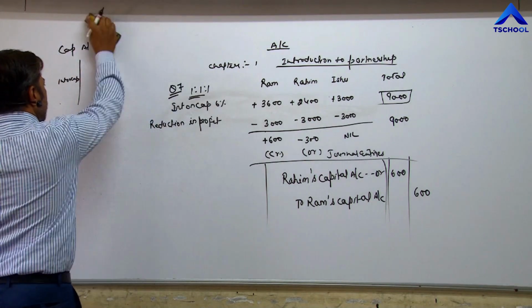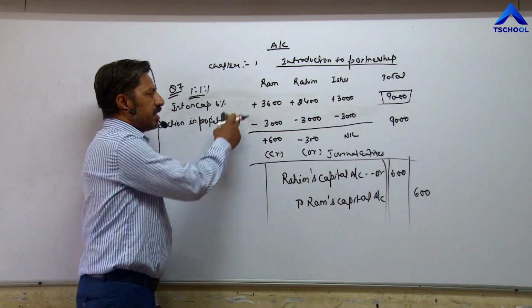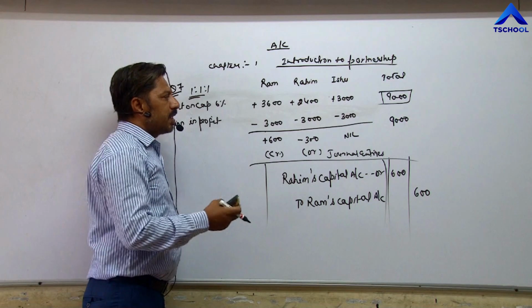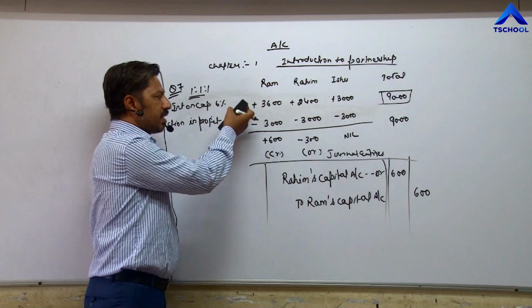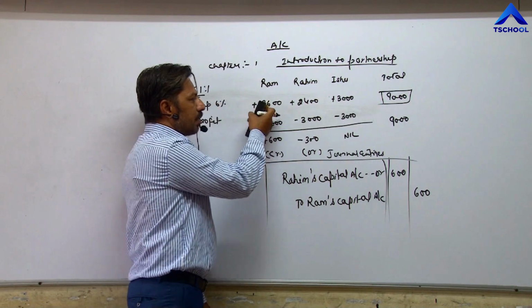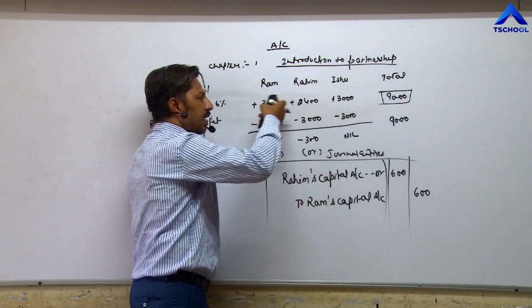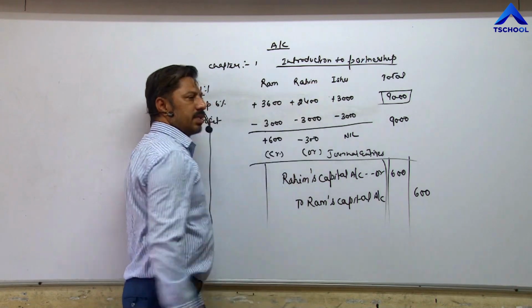So whenever interest on capital is missed out, it means partners have not received interest on capital. So in order to rectify the error, the firm has to pay interest on capital to them. According to this solution, the firm is paying interest on capital to Ram, to Rahim, and to Issue. As a result, what happens? Their capital increases. That's why we are putting the sign of plus.